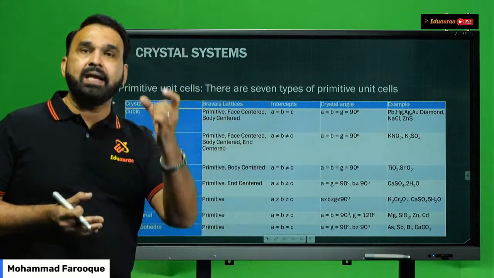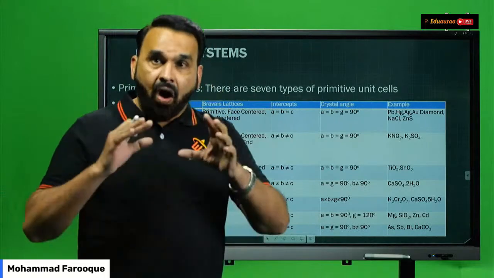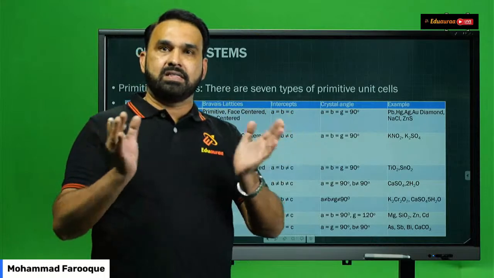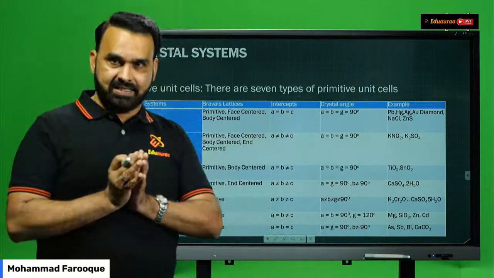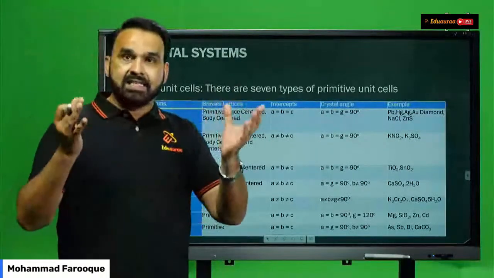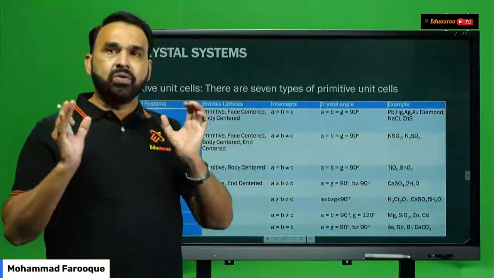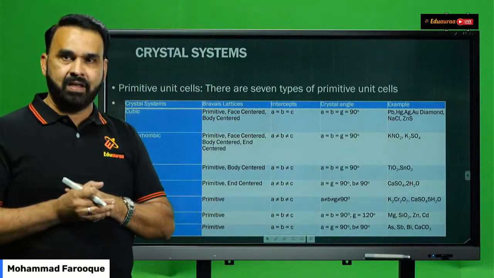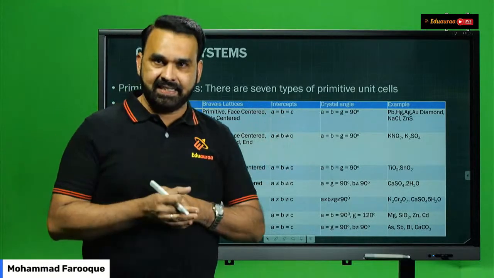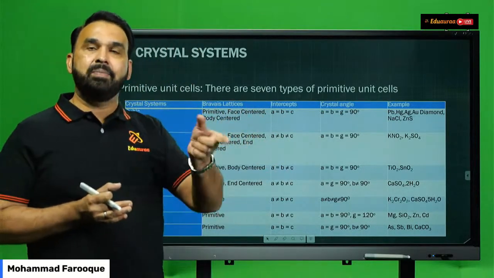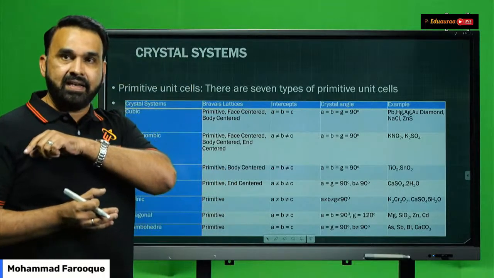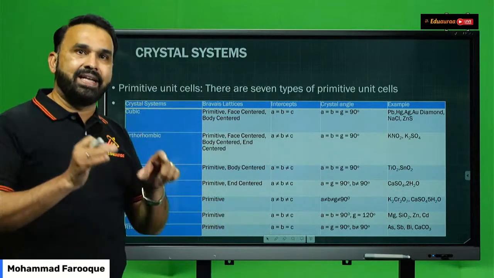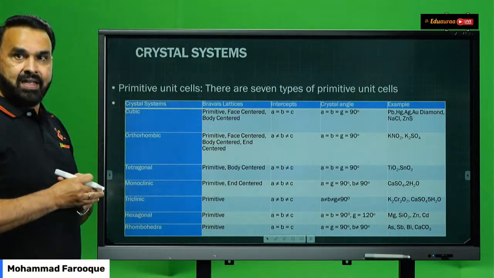That means the fundamental part of a crystal structure, on repetition, forms a complete crystal structure or a crystal lattice. A unit cell has different symmetries. What are the elements of symmetry of a unit cell? A unit cell has sides, which are represented as a, b, c, small letters. Then a unit cell has angles, which are represented as alpha, beta, and gamma.